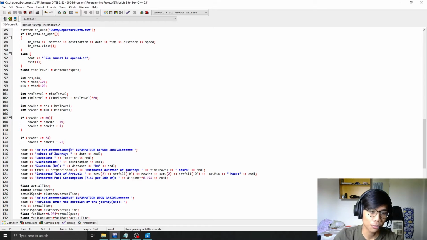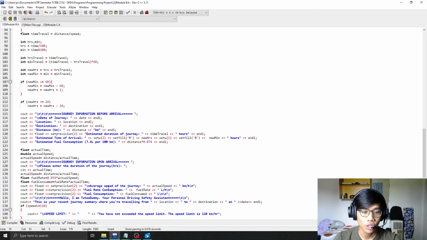It will output date, location, destination, distance, estimated time of journey, time travel, the estimated time of arrival, and the estimated fuel consumption. This is the distance times 0.074, because for this particular car model, it uses 7.4 liters per 100 kilometers based on their website. And then is the journey information upon arrival.